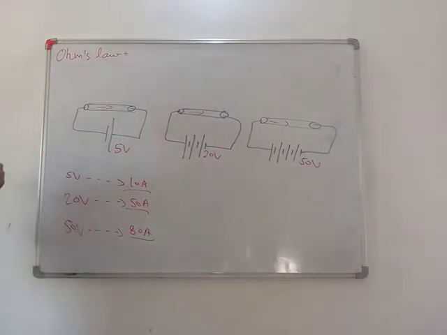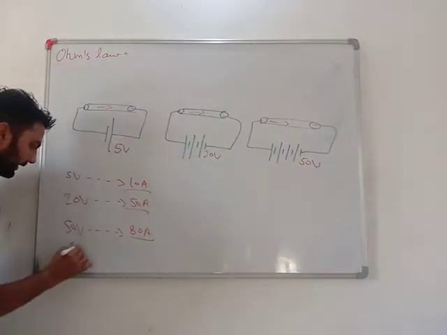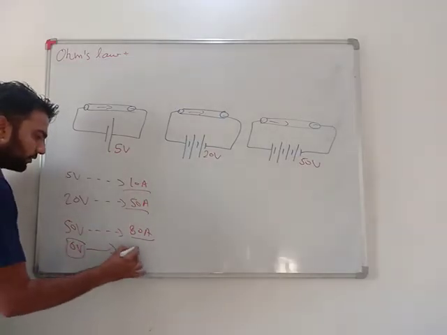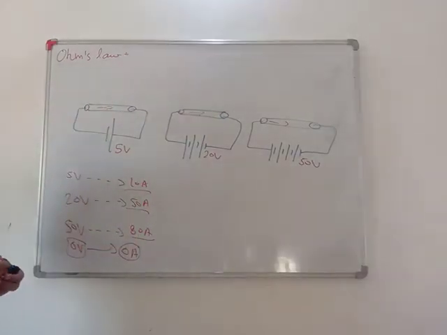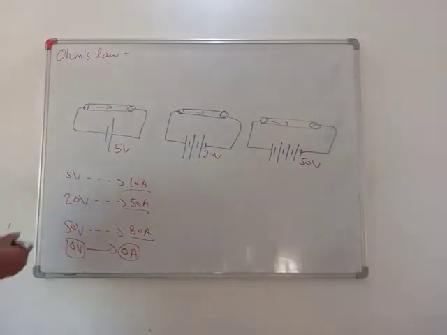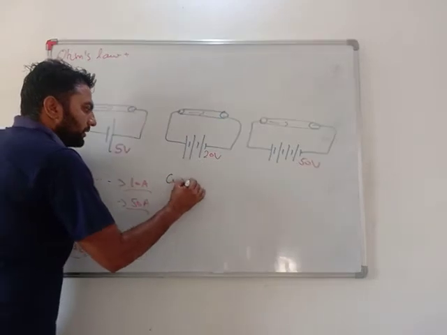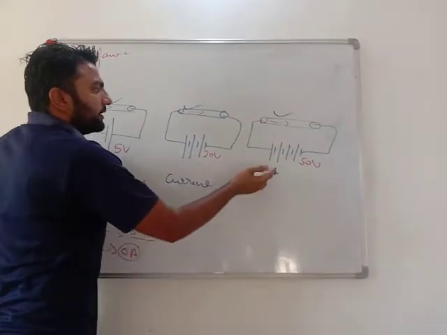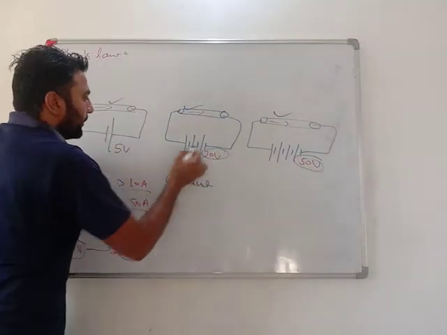So then I removed the battery. I did 0 volt. I removed the battery or cell. What I saw is that no current is flowing in this.